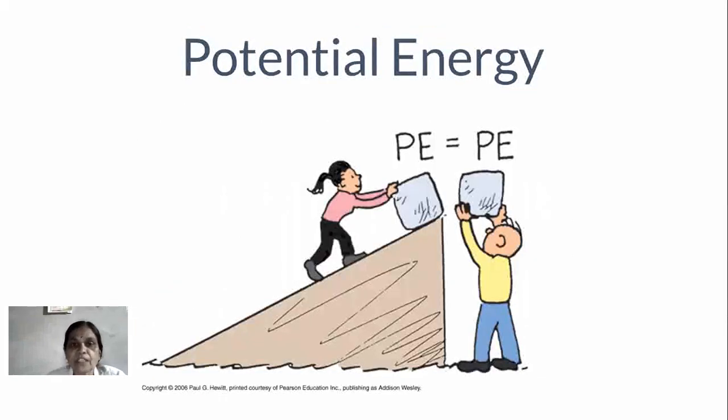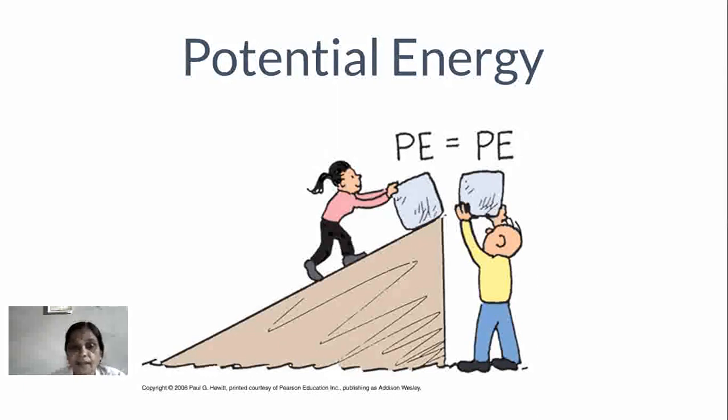Now next one. It is defined in diagrammatical form in this way. I am taking here a slanted position. From lower height to higher height, one girl, taking one box in her hand, is going up. At the same time, at the baseline, one boy student is there. He is lifting that box from lower level to higher level. The girl is rising from lower level to higher level with that box, and the boy is standing at the base and lifting up that box.